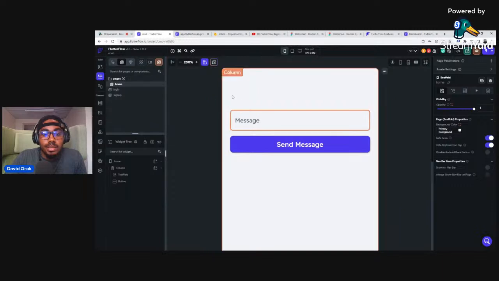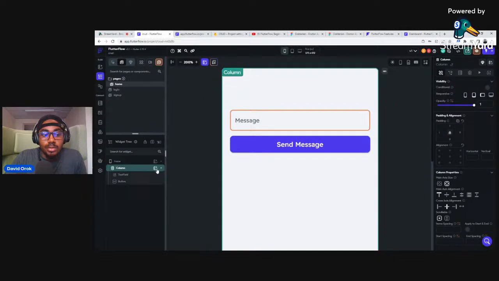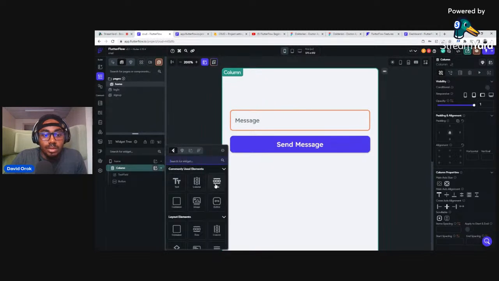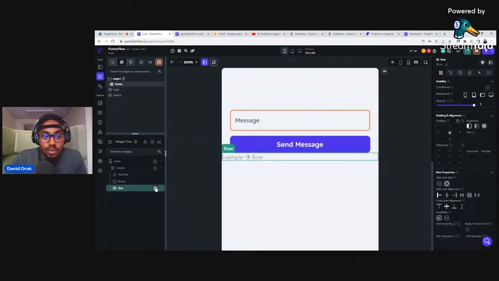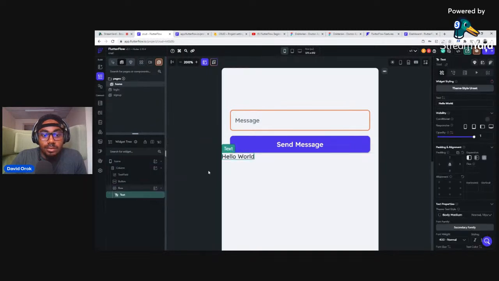And let me just do something a bit cool here, because I am trying to tell you about create, read, update, and delete. So let me add another field called a row, right? Inside this row, I'm going to add a text field. So I just click on it to add it like that. And then in this text field, I'm going to just say welcome, David. Okay, welcome, David. Yeah, something like this.